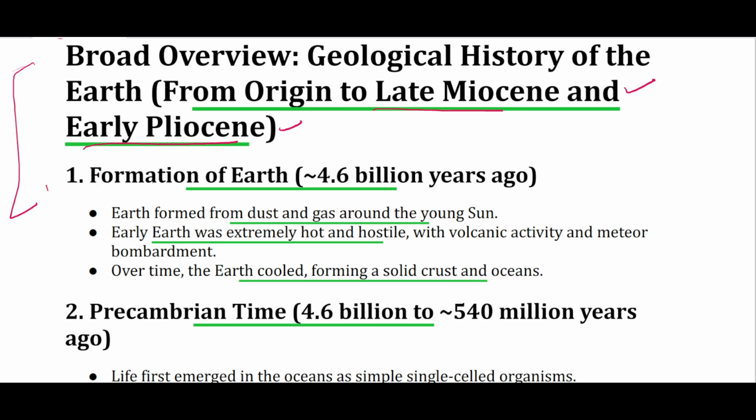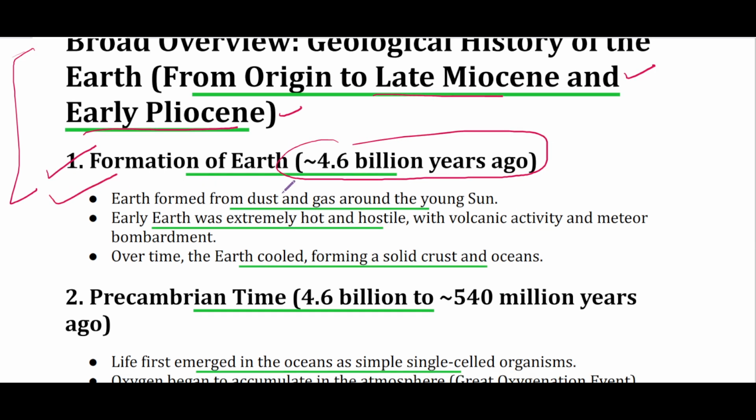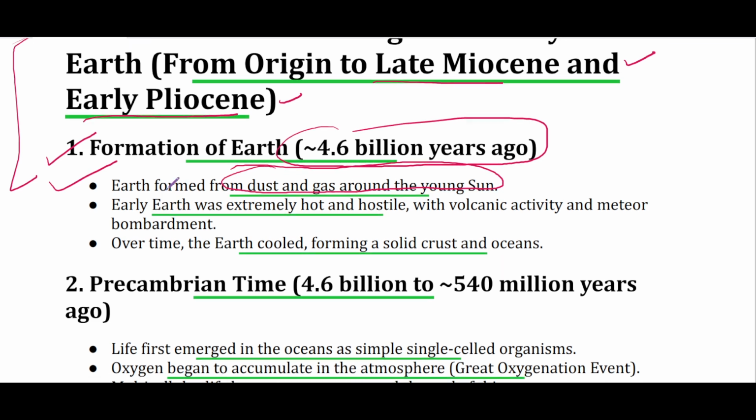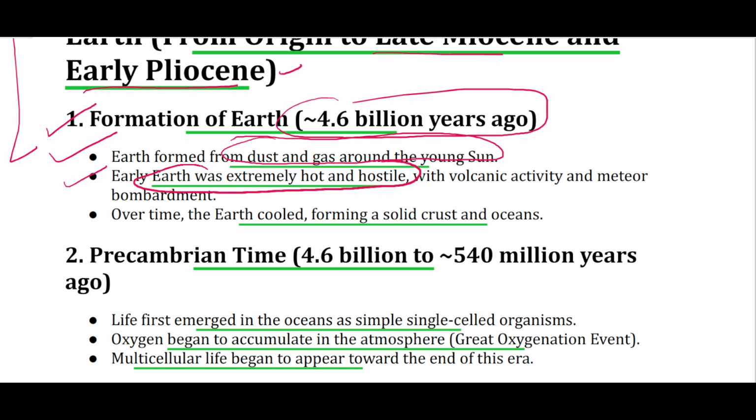So the geological history of Earth starts with the formation of Earth around 4.6 billion years ago, where Earth was formed from a nebula of dust and gas that moved around a young sun. In the initial stages, Earth was extremely hot and hostile, with rampant volcanic activity and meteorite bombardment.